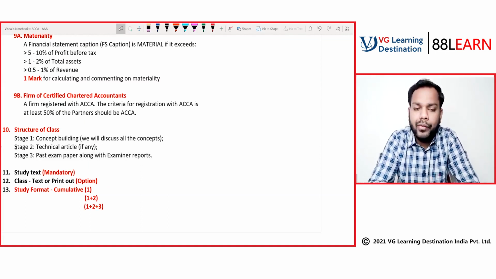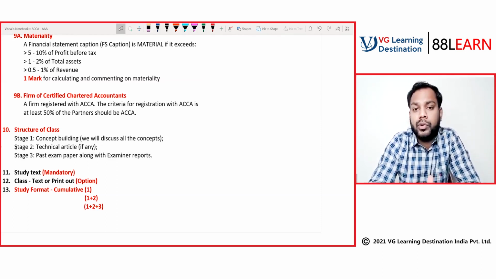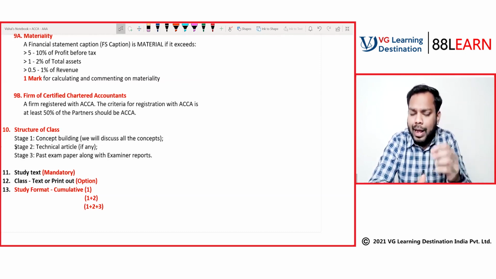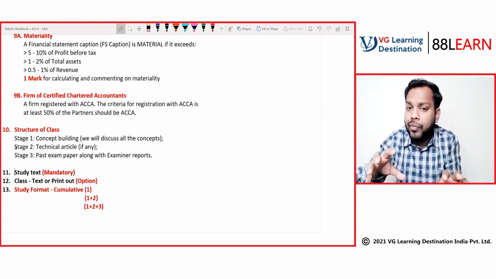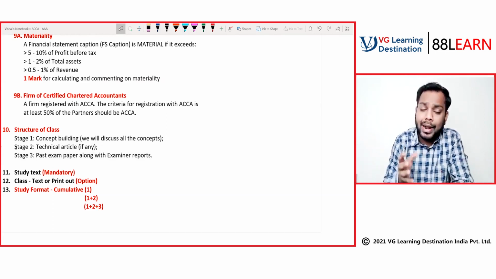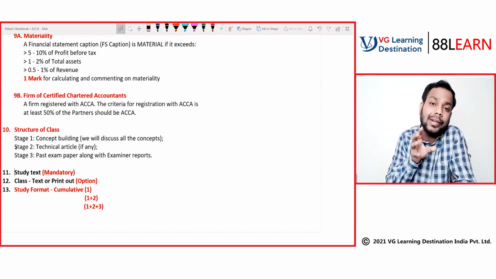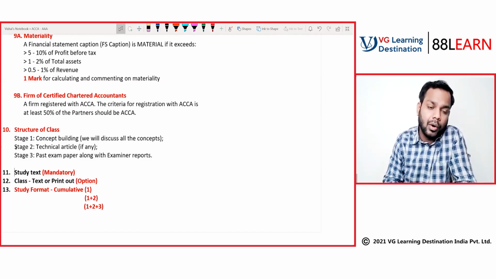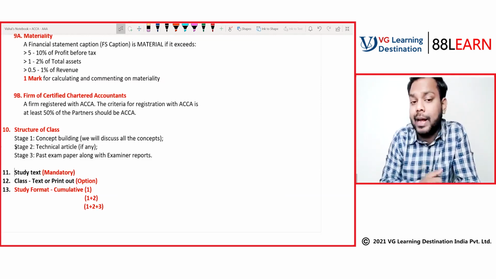See, in the class when we are discussing, I'll be focusing on the concepts, explaining the concepts to you. Rather than focusing on what, I'll be focusing on why, because what is already given in the textbook. What I should focus on is why that is happening, why that is written in the textbook like that. I'll focus on giving you the reasons or explanations behind that.